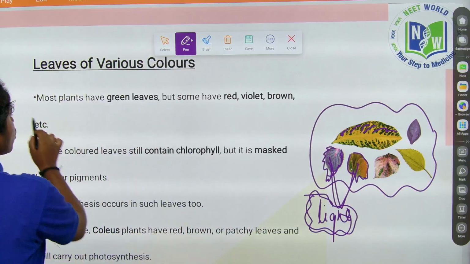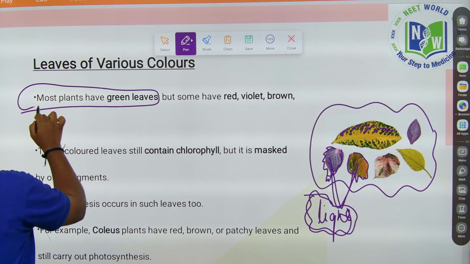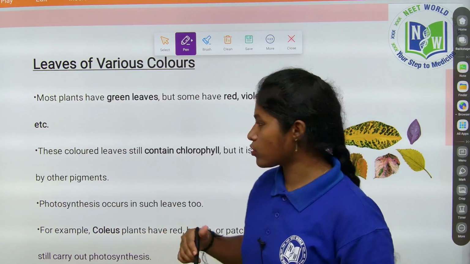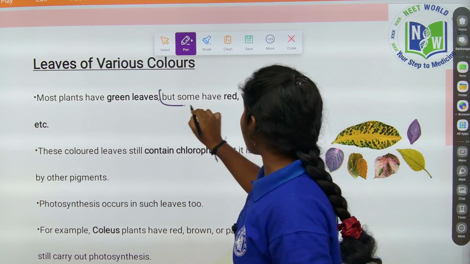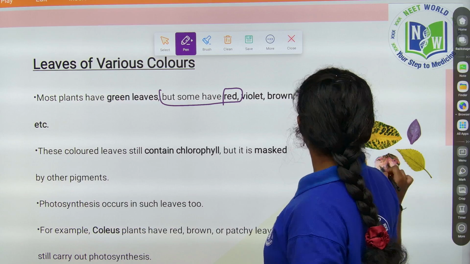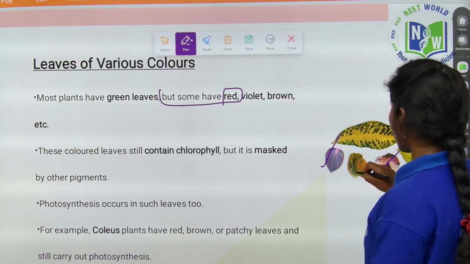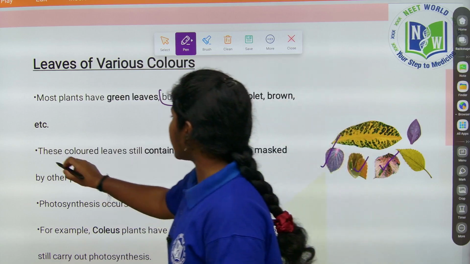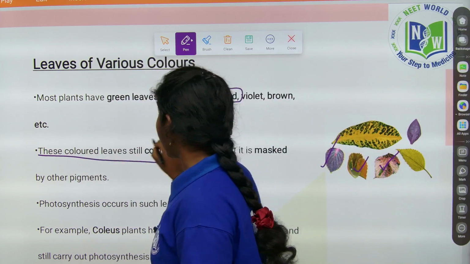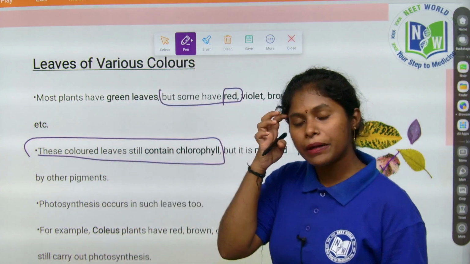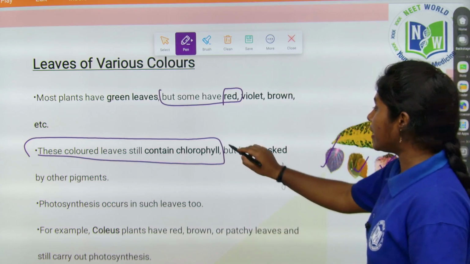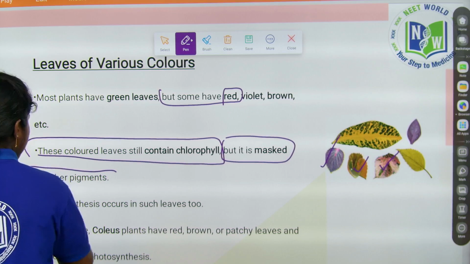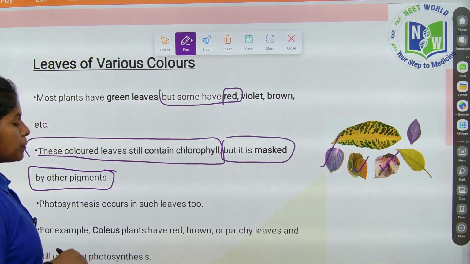See here, most plants have green leaves. In day-to-day life we see that almost all plants have only green leaves. But some have red, violet and also brown, etc. Various colors we see in our day-to-day life. These colored leaves still contain chlorophyll, but it is masked by the pigments, nothing but the colors, which we call pigments.